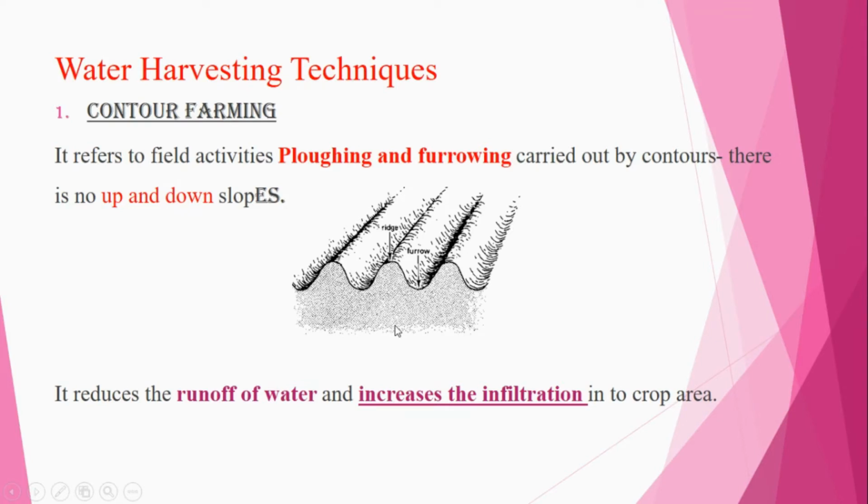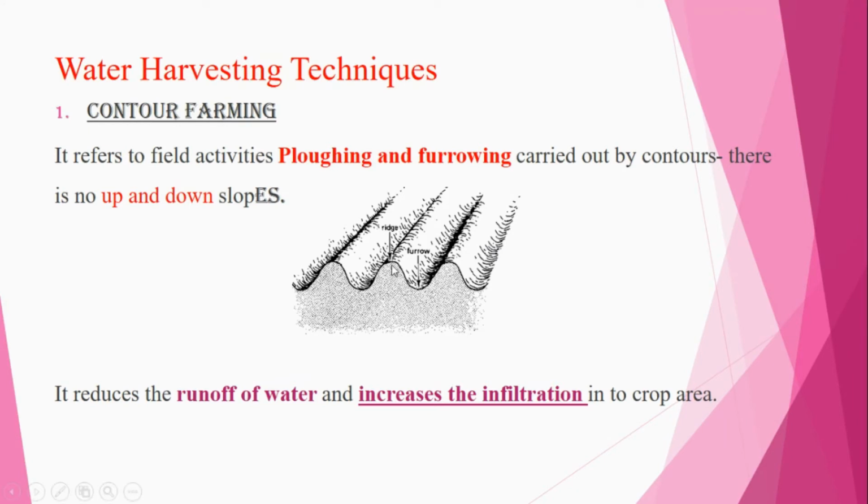You can see this particular figure. Here we have ridges as well as furrows. Ridges are the upper portion, used for raising the crops. The furrow is the lower portion, where water is transmitted from one place to another. When you use contour farming, it reduces the runoff of water and also increases the infiltration into the crop area.